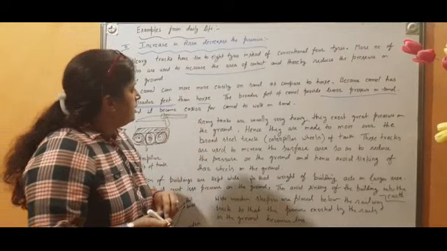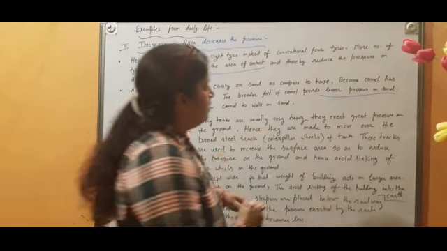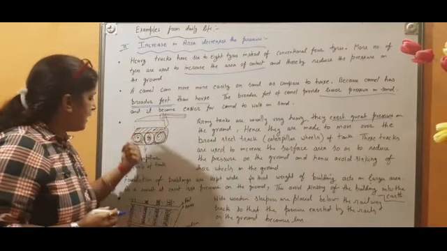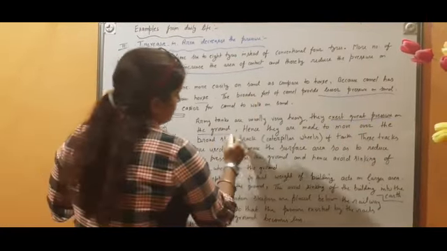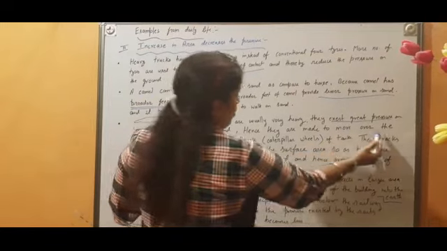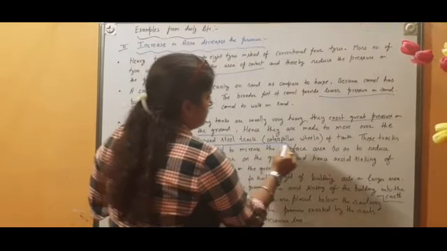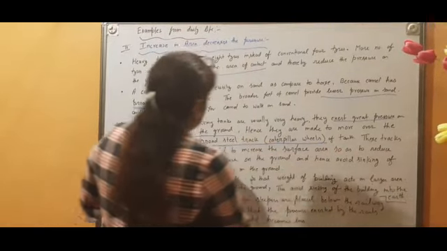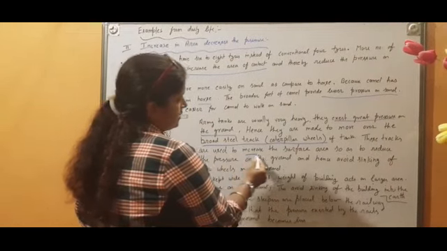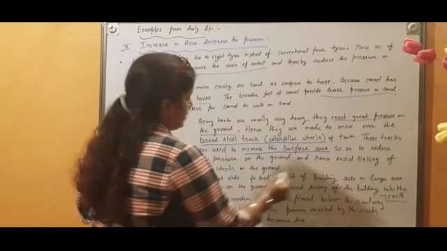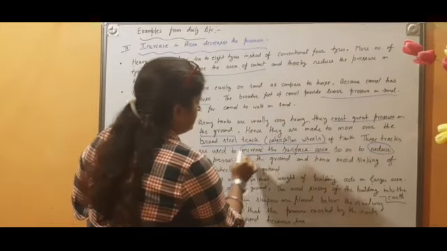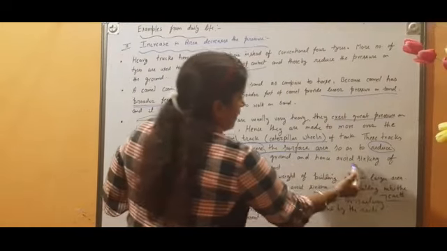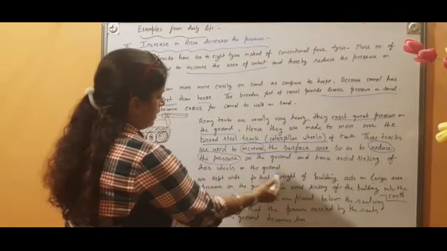So I explained here, army tanks are usually very heavy. They exert greater pressure on the ground. If there is no caterpillar wheel, then it will exert more pressure on the ground. Hence they are made to move over the broad steel track, which is called the caterpillar wheels of tanks. These tracks are used to increase the surface area so as to reduce the pressure. As the area increases, naturally there will be a decrease in pressure on the ground, and hence it avoids sinking of their wheels in the ground.